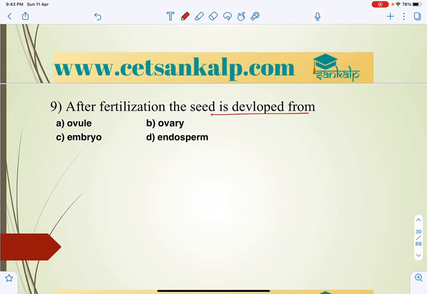We all know how exactly the structures develop after fertilization, that is post fertilization events. We have studied this. Ovules develop into seed, ovary develops into fruit.